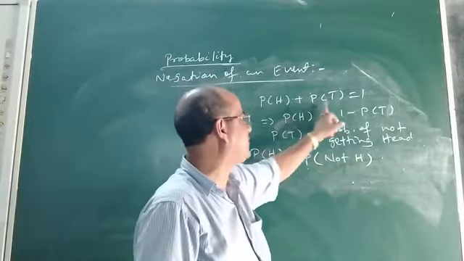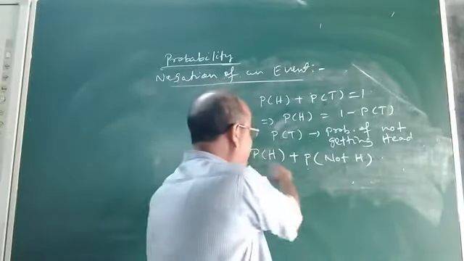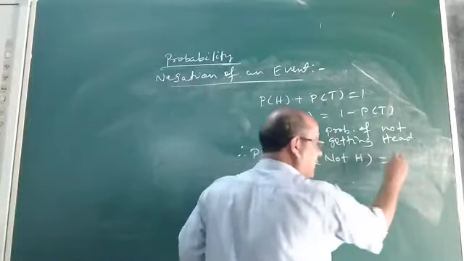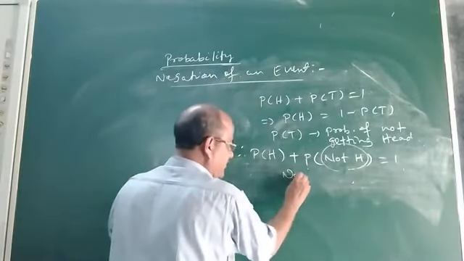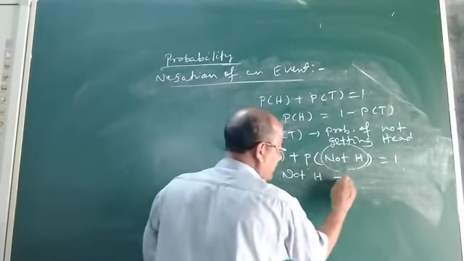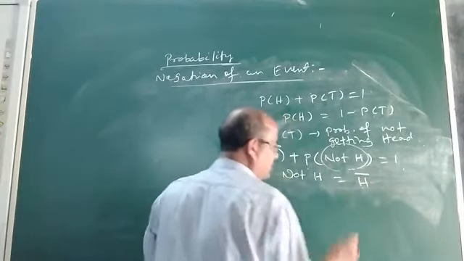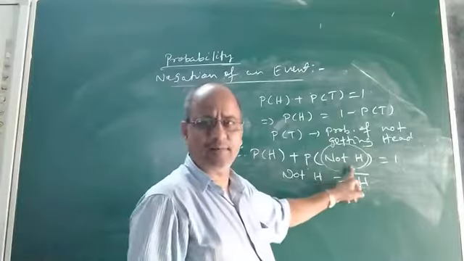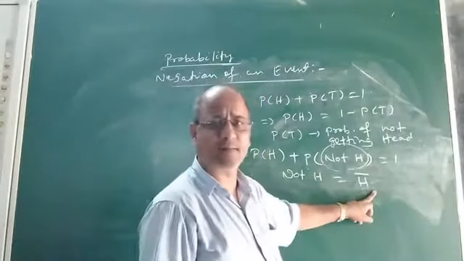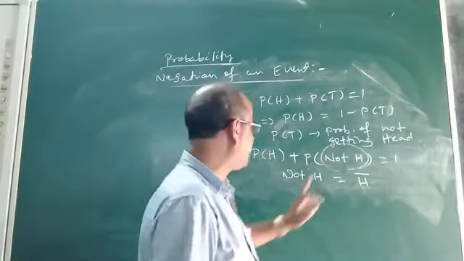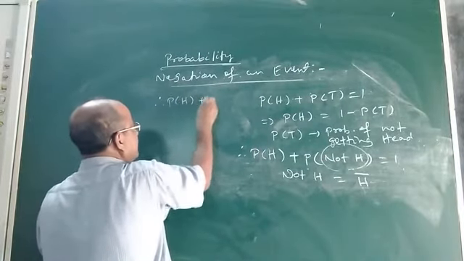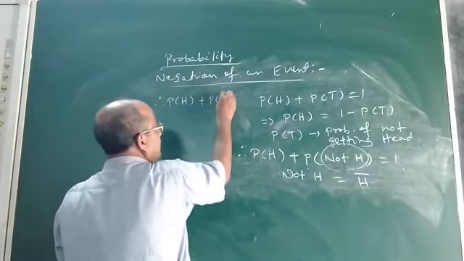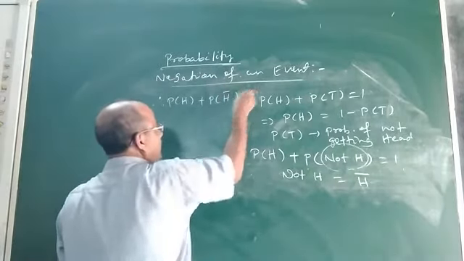So if P of H plus P of T is 1, then P of H plus P of not H is 1. This not H, the elementary event not H, is denoted by the symbol H bar. So in place of not H, we can write P of H plus P of H bar equal to 1.